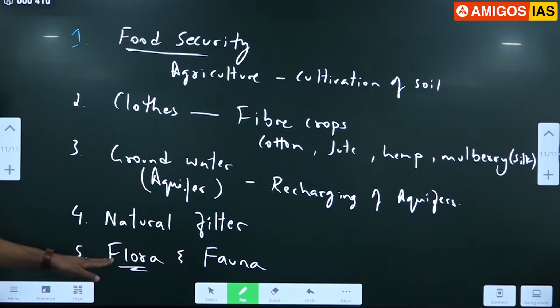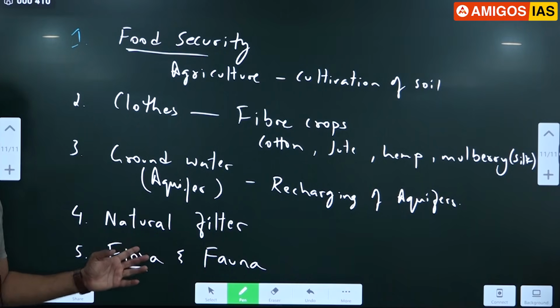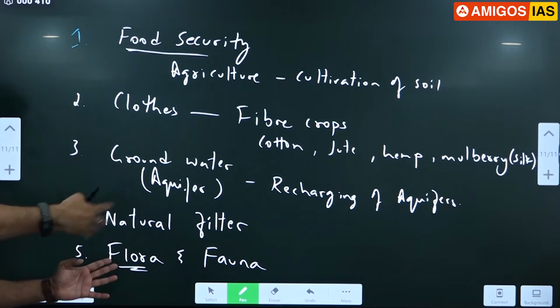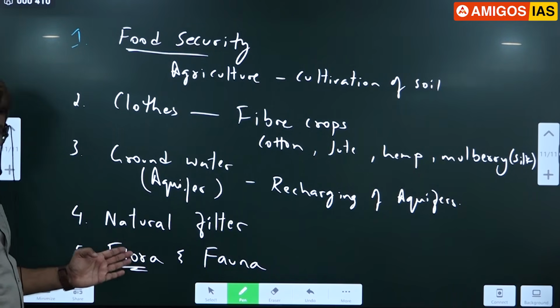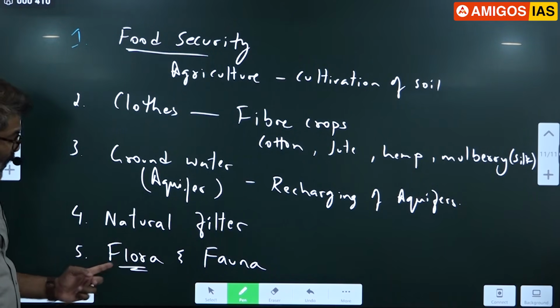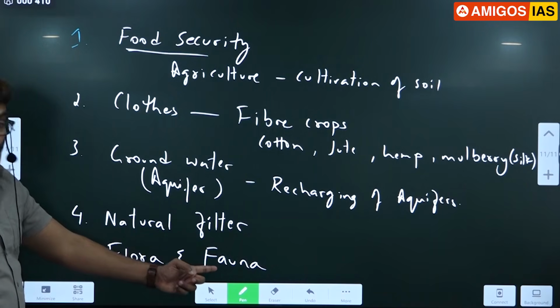Okay, soil supports both flora and fauna. Because all the plants today grow on soil. Some of you might say hydroponics. Hydroponics is the practice of growing plants in water directly. So that is there, but not everywhere, right? So even today, everybody relies on soil for growing crops. Vegetation survives because of the soil. Okay, so we have flora and also animals also.